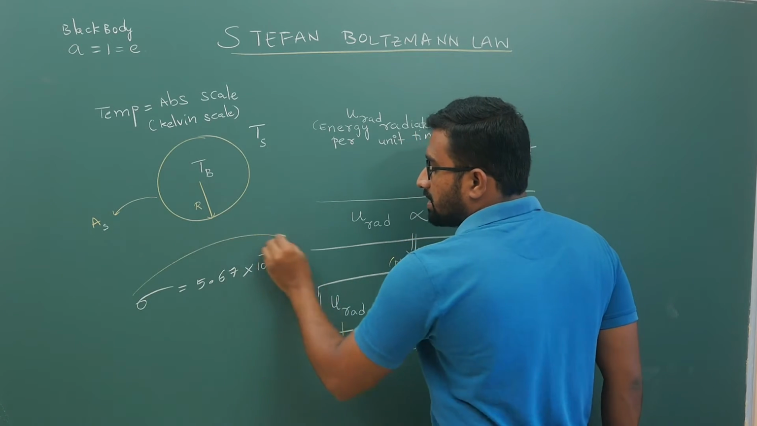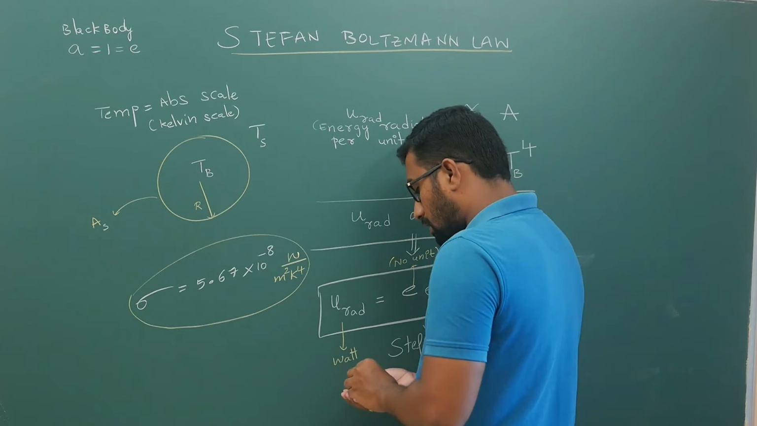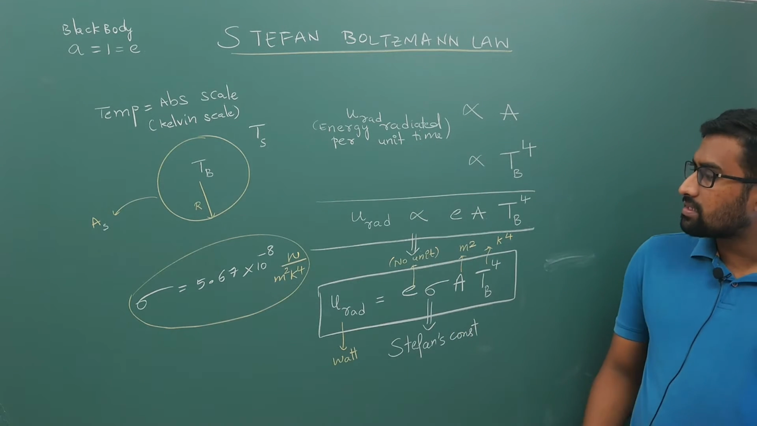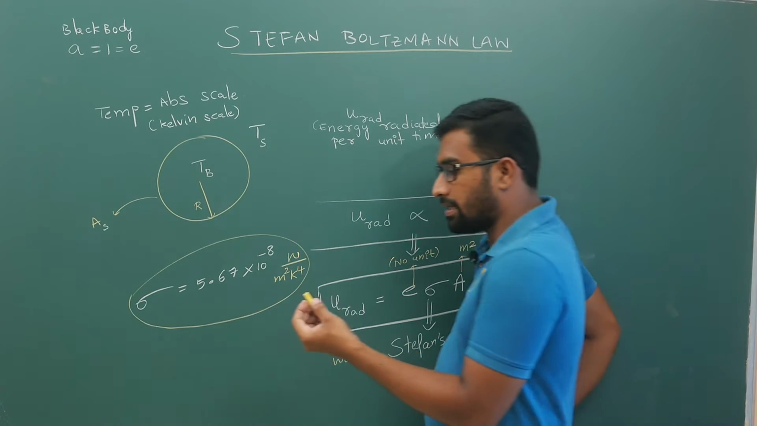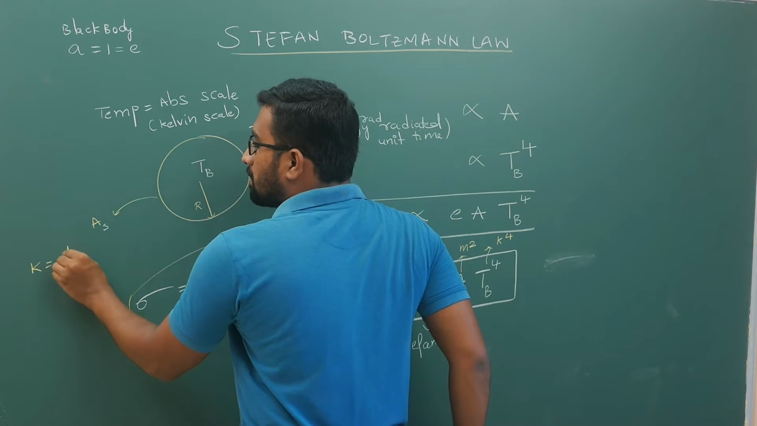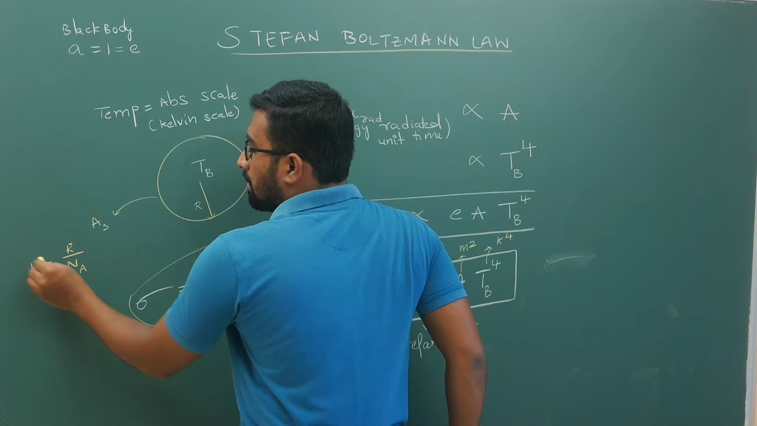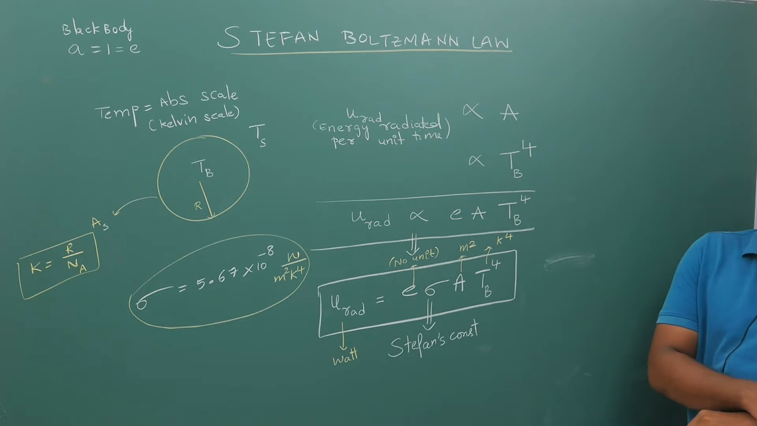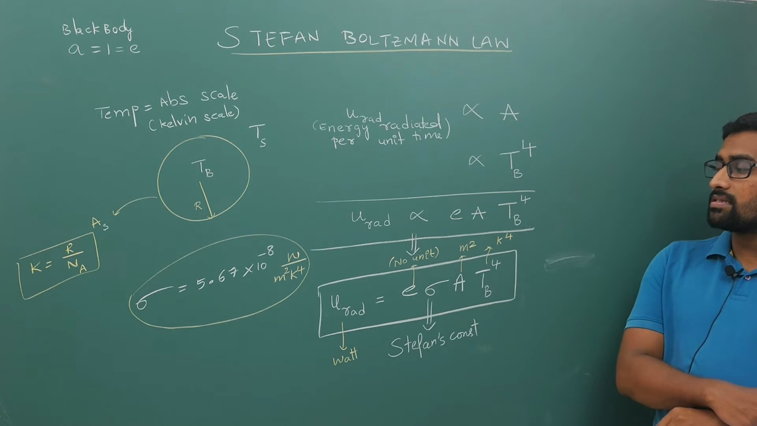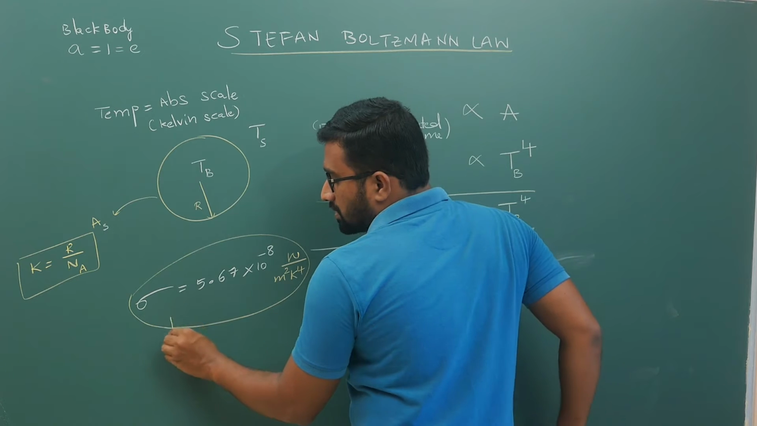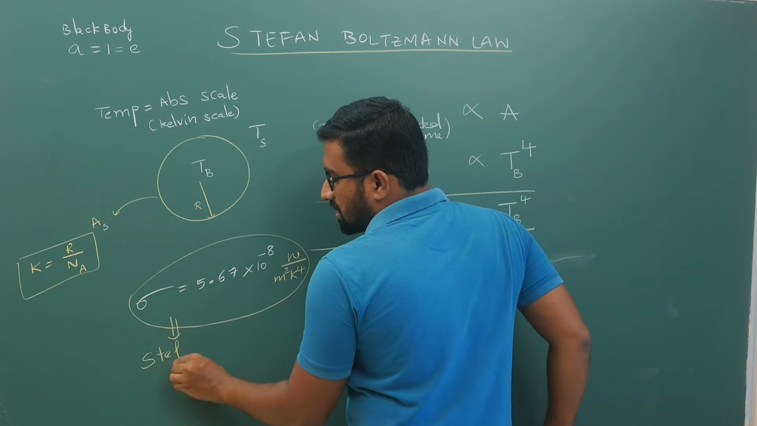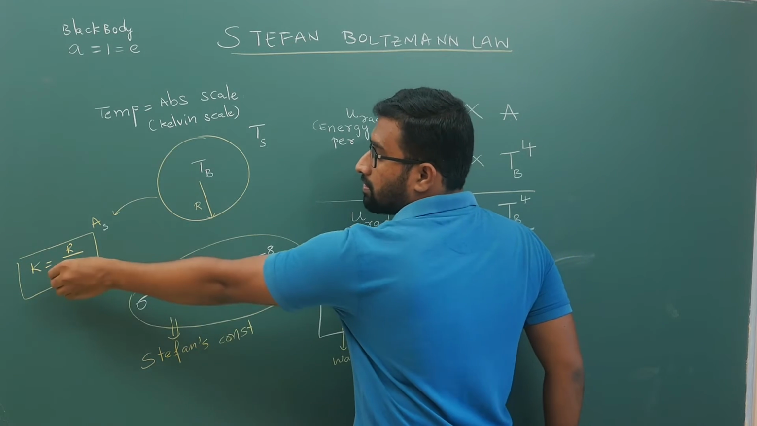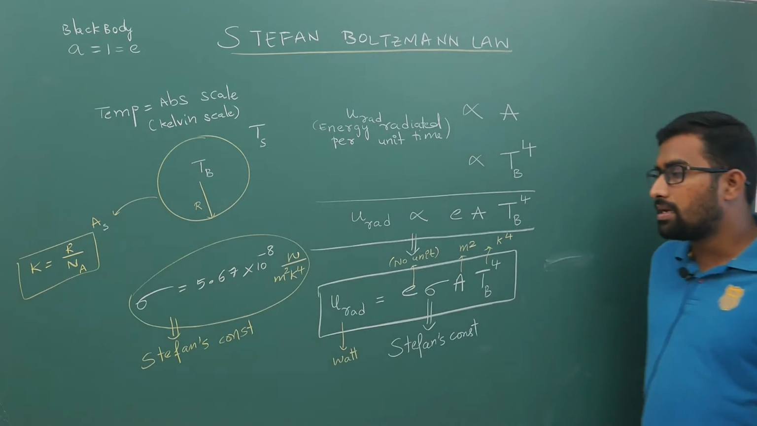Sorry, this is Stefan's constant. The Boltzmann constant k is R by Na. Don't get confused with that. The Boltzmann constant you will study in chemistry, that is R by Na, gas constant divided by Avogadro number. That is 1.38 into 10 power something, you will get it. That is different, this is different. Sigma is Stefan's constant, so the Boltzmann constant is different, don't get confused.